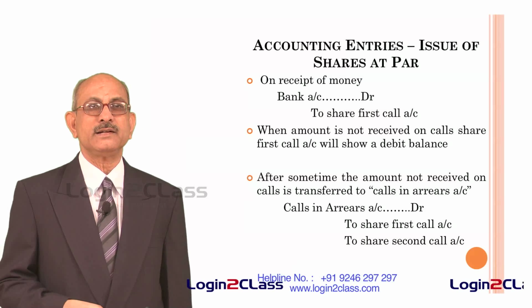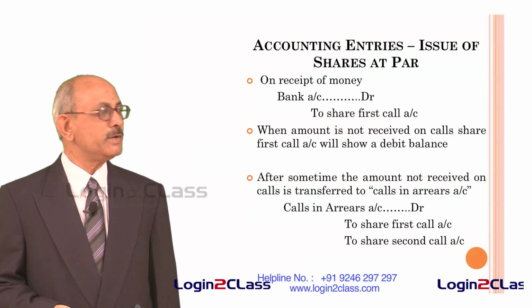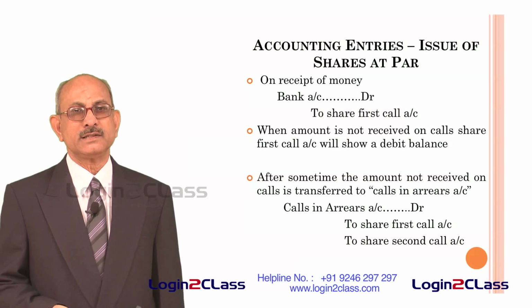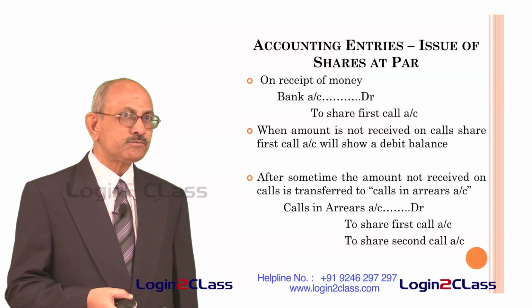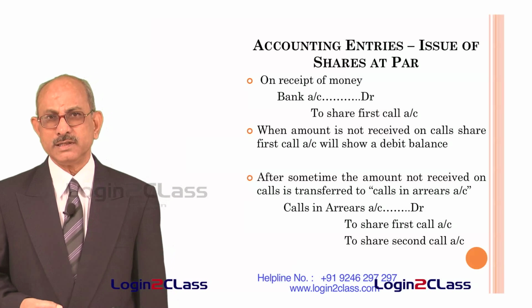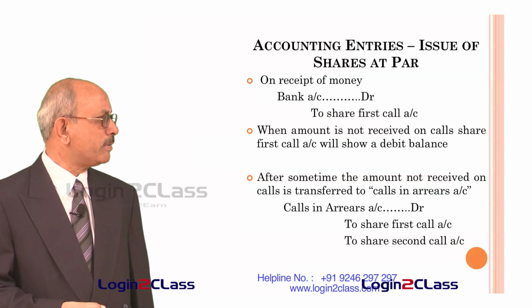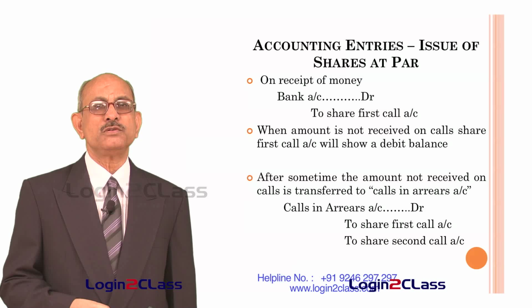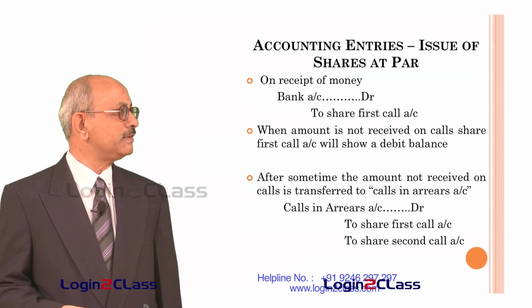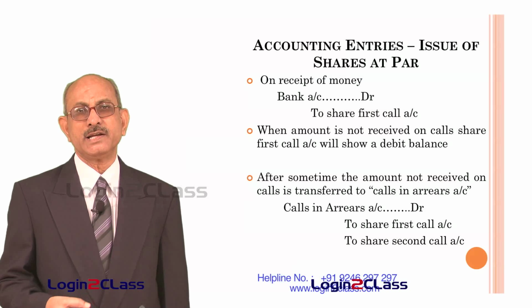Whenever the second call is also made, there could also be arrears. So all these monies have to be kept in the call in arrears account, and at a later date, after sufficient time is given and notice is given to the shareholders to pay the money, if they don't pay the money, then they will be forfeiting the shares. The accounting entries for this forfeiture of shares we will see at a later date when we take up forfeiture of shares.